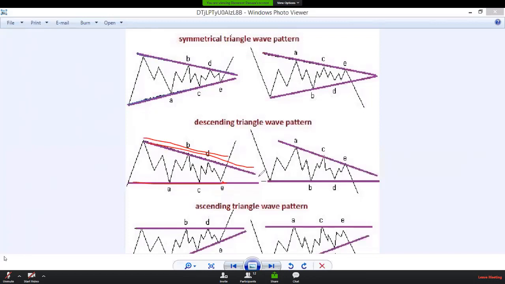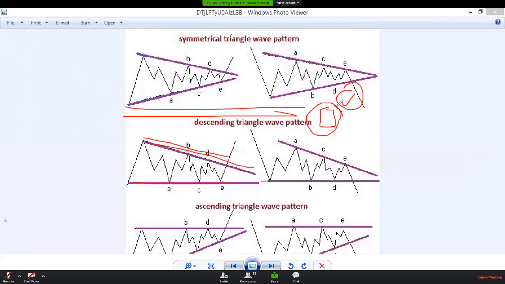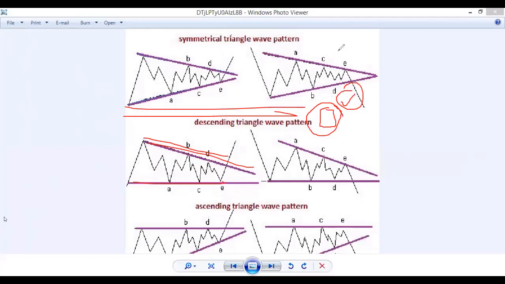OTC market will follow every pattern. The real market doesn't follow sometimes, but the OTC market will follow every candle, every pattern. It's very easy to trade on the OTC market than the real market because that is a computer generated market. So it will follow continuously. Same regular patterns you can find in the OTC market. If you have some knowledge of the OTC market, you can easily trade on it than the real market.